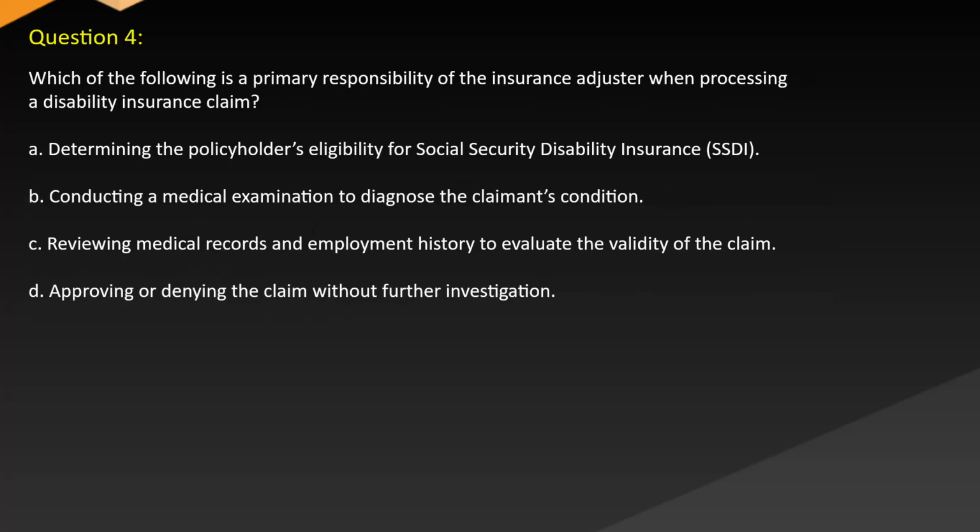Question 4. Which of the following is a primary responsibility of the insurance adjuster when processing a disability insurance claim? A. Determining the policyholder's eligibility for Social Security Disability Insurance (SSDI). B. Conducting medical examinations to diagnose the claimant's condition. C. Reviewing medical records and employment history to evaluate the validity of the claim. D. Approving or denying the claim without further investigation.